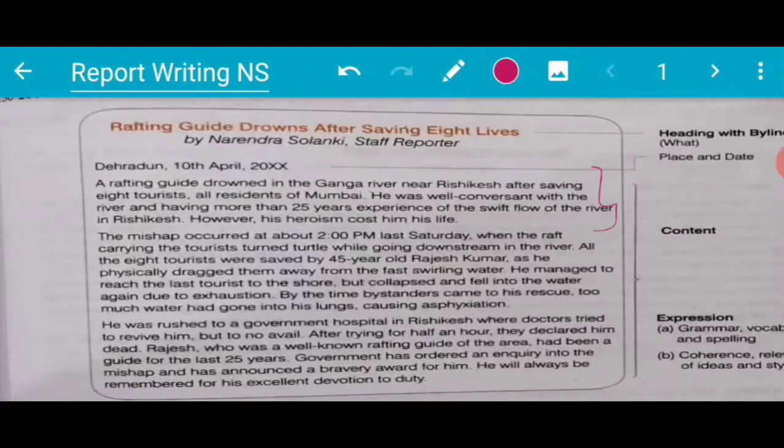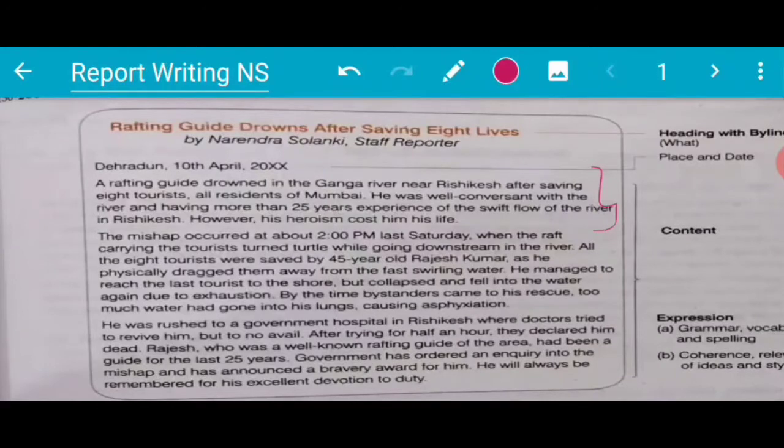Next come to the second paragraph, where you have to give the details, right? Details like the eyewitness, or you have to include the cause here. You have to give the main event, damage, rescue operation, and what help is given by the government. So let's see what is written.